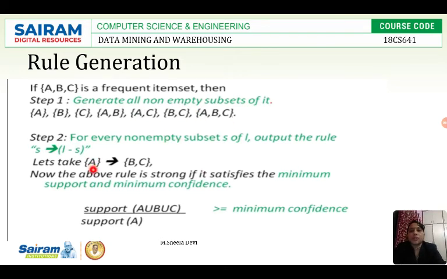Again, if I want to generate another rule, B tends to AC, then C tends to AB. Then if I take the subset AB, then AB tends to C. Then AC tends to B and BC tends to A. Then for ABC, all three items are there in ABC, so we cannot generate a rule. So these are the association rules. Now for these association rules, we have to check which rule is satisfying the minimum confidence.